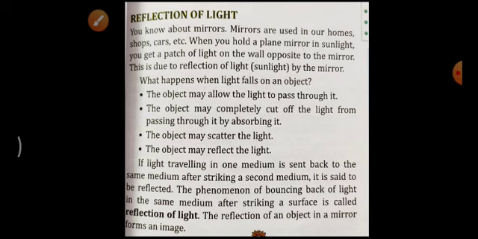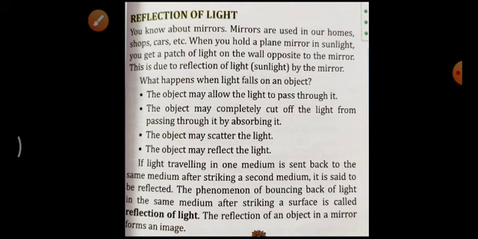Reflection of light. You know about mirrors. Mirrors are used in our homes, shops, cars, everywhere. In the salon also we can see mirrors used to see the image of ourselves. When you hold a plane mirror in sunlight, you get a patch of light on the wall opposite to the mirror. Obviously we must have tried this in our homes also. So this is due to the reflection of light.